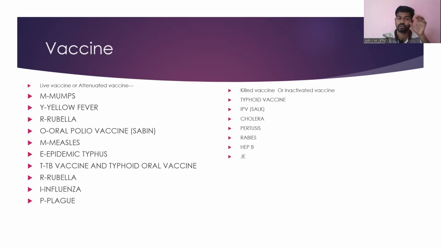Then R for rubella. Then I for influenza. Then P for plague. Plague you can identify on both sides, in the killed vaccine as well as in the live vaccine. So just to remember my ROM trips: M for mumps, Y for yellow fever, R for rubella, O for oral polio vaccine, M for measles, E for epidemic typhus, T for TB vaccine, that is BCG, as well as we can consider the oral typhoid vaccine. R for rubella, I for influenza, P for plague.